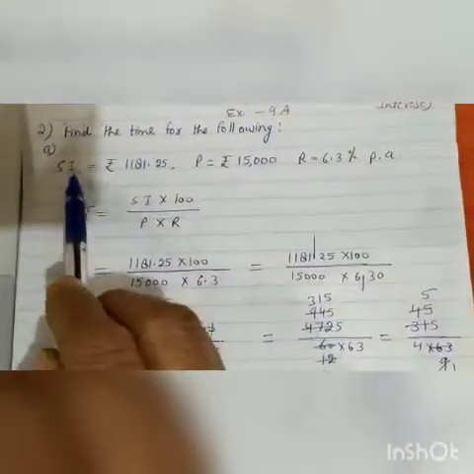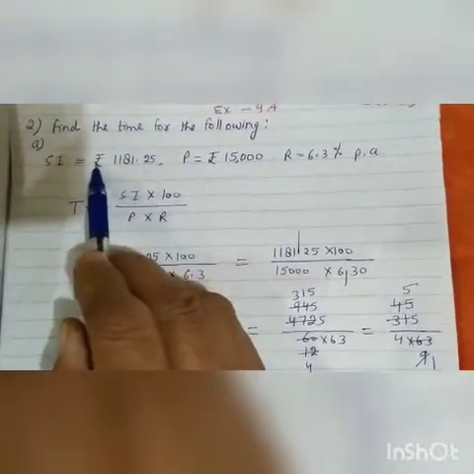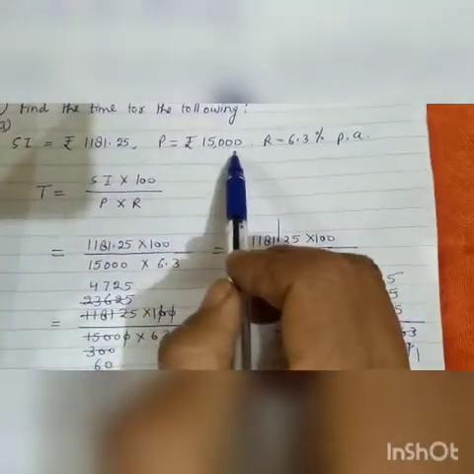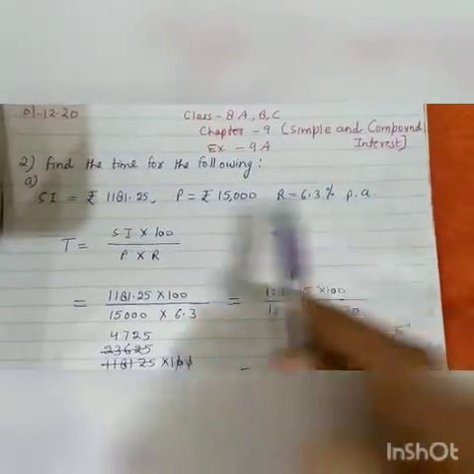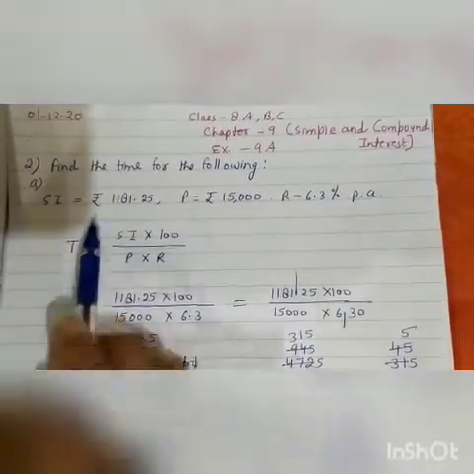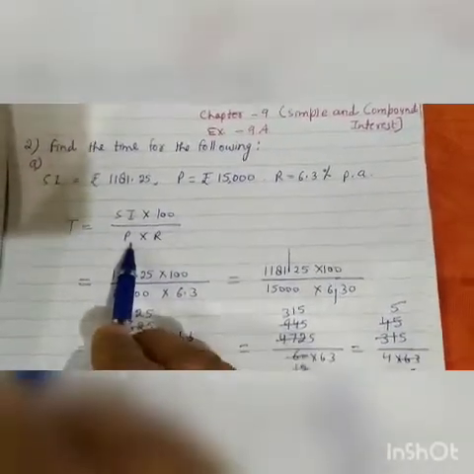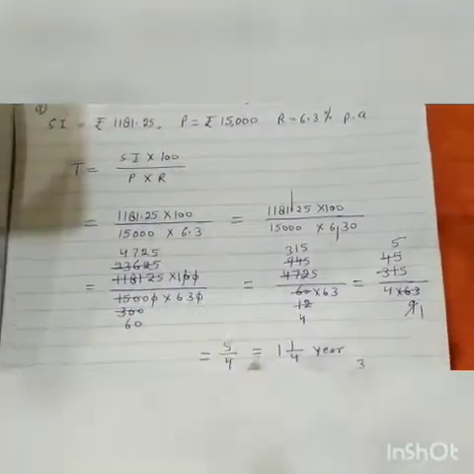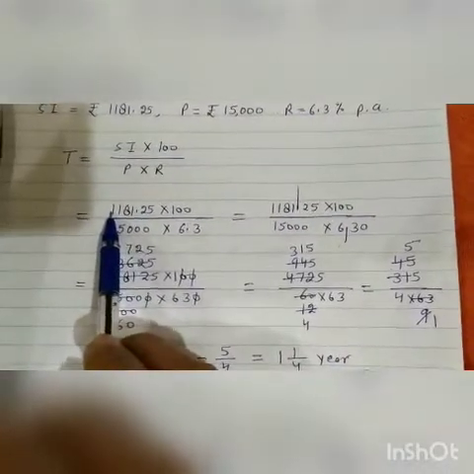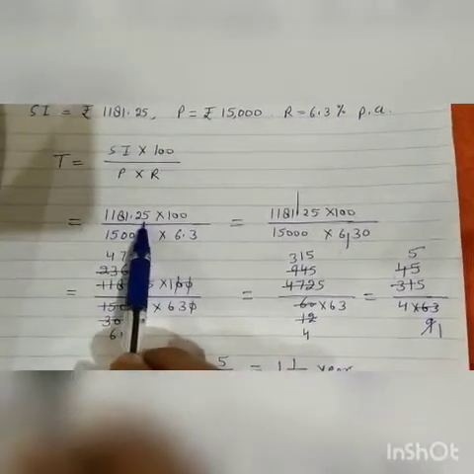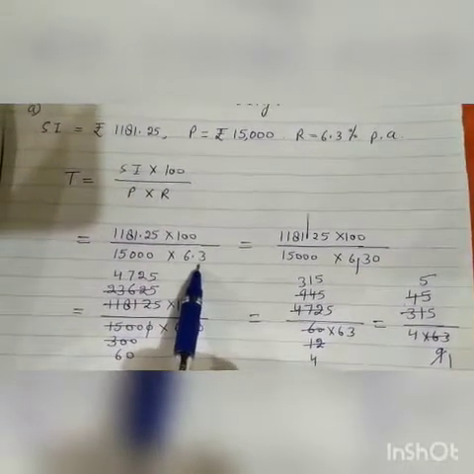See here, simple interest is equal to 1181.25 rupees. Principal is equal to 15,000. Rate is 6.3% per annum. We will write the formula to find time. Time is equal to simple interest into 100 upon principal into R. See here, lengthy calculation. It is simple interest 1181.25 into 100. Principal is 15,000 into rate is 6.3.